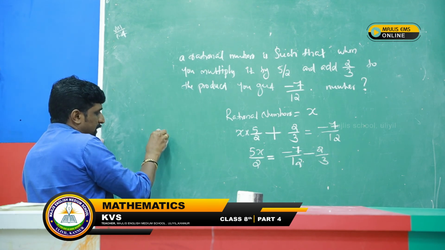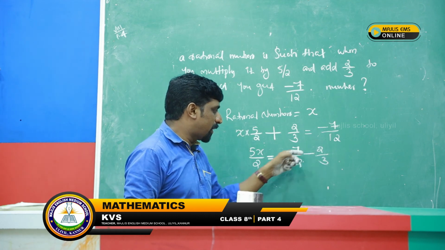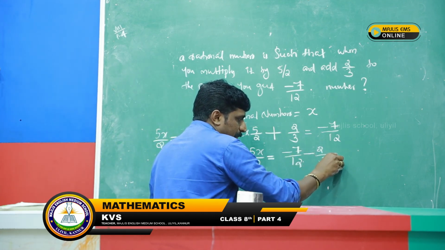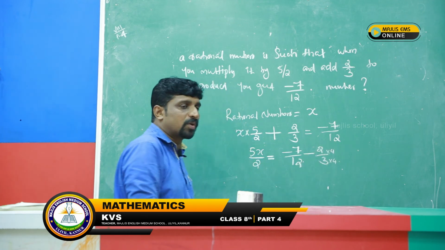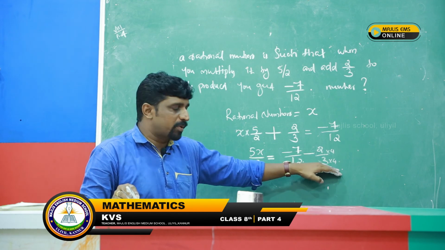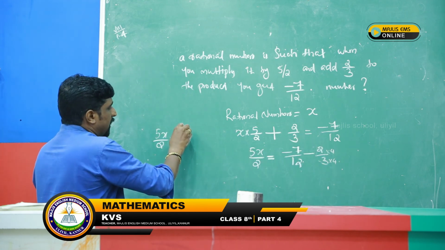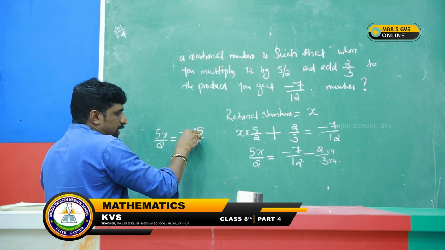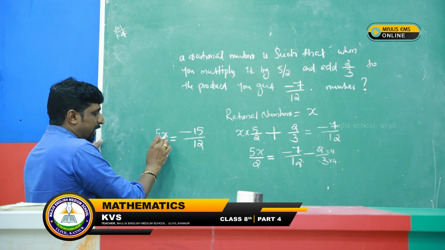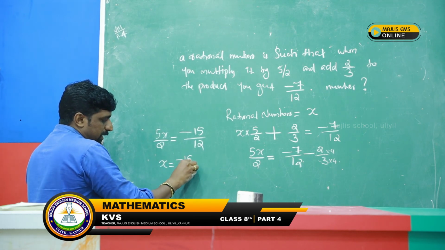Then 5x by 2 equal to, here we can do cross multiplication or the LCM method. Here 12, and here I multiply both the numerator and denominator by 4, so it becomes the same denominator now. Therefore minus 7, this becomes minus 8. Therefore the answer is minus 15 by 12. We need to find out x. x is kept here. x is equal to minus 15 by 12.